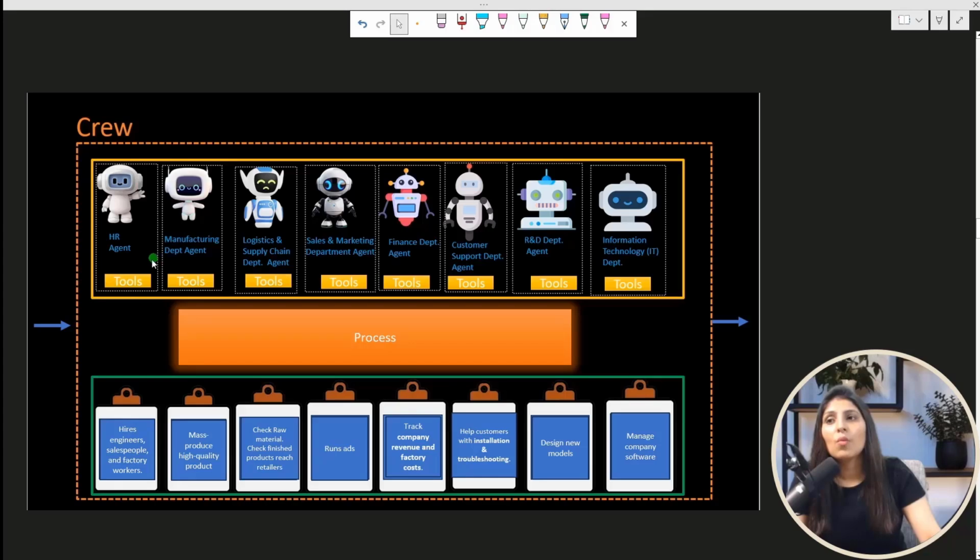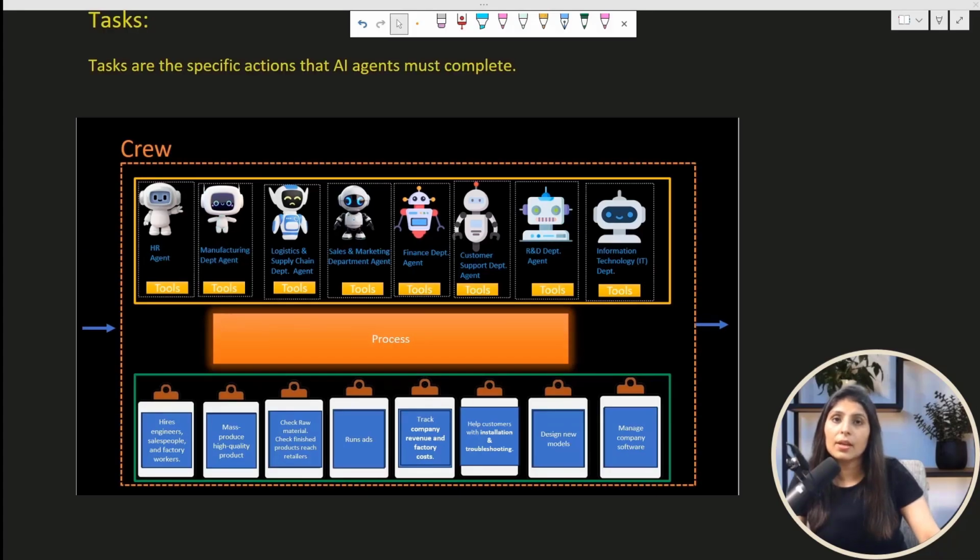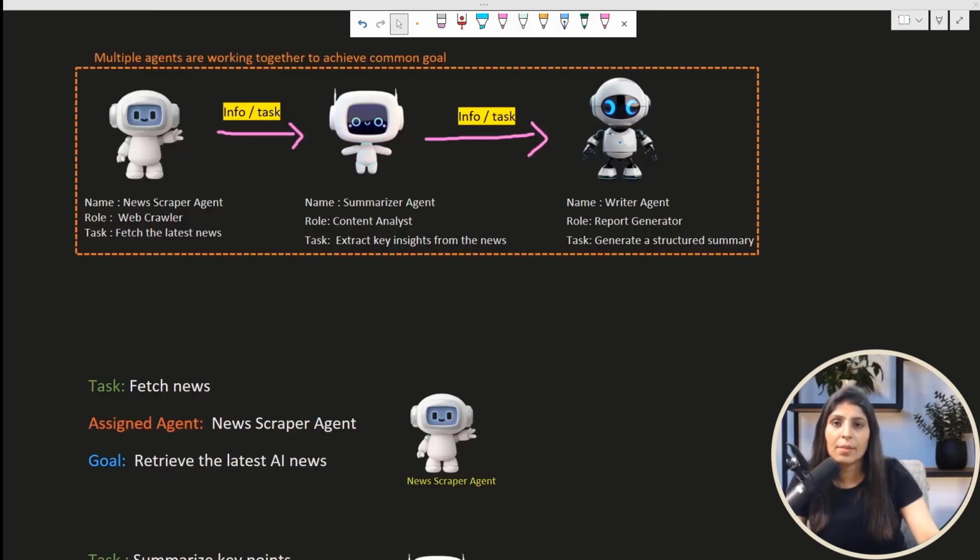Okay. Now we know what are agents, what are tools. Now let's understand about tasks. In CrewAI, tasks are jobs that agents need to complete. You can think of a task as a job assignment given to an employee in a company. Let's understand this with an example. So we will take the same example which we have used earlier, the news summarization example.